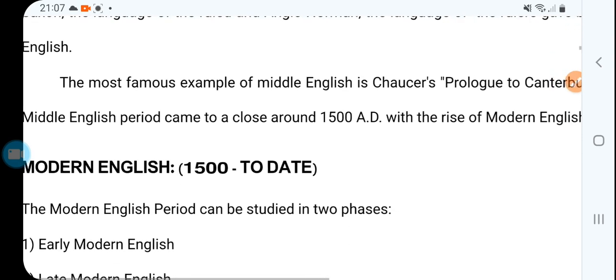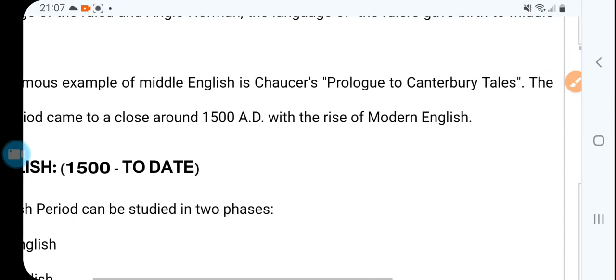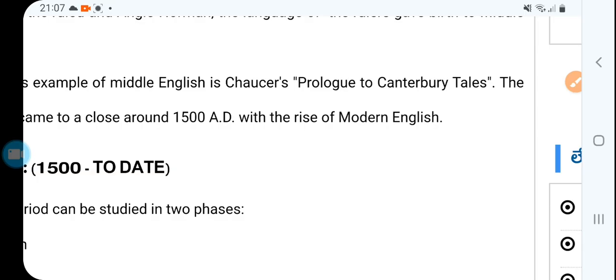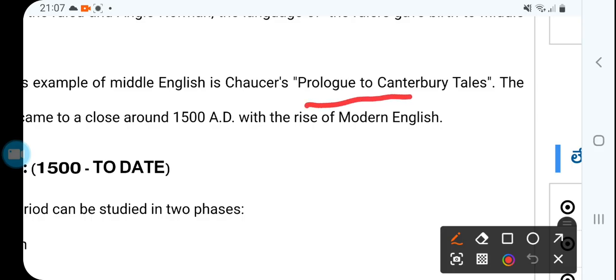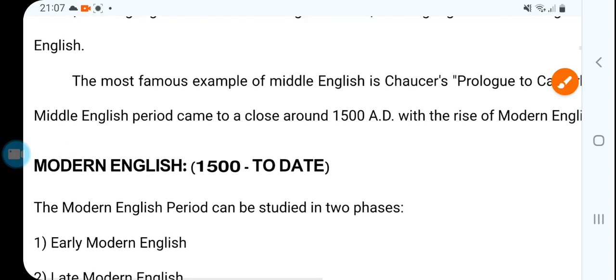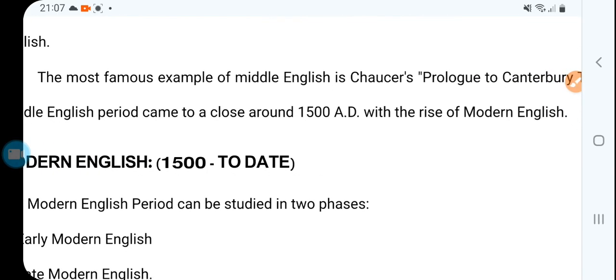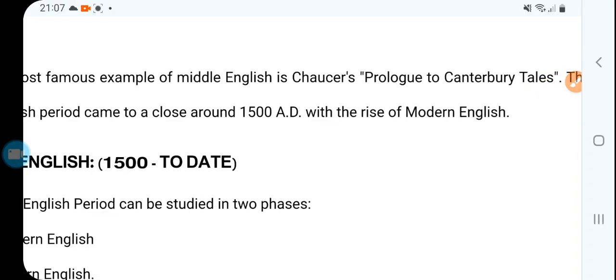The most famous example of Middle English is Chaucer's Prologue to the Canterbury Tales. Very important. The Middle English period, 1100 to 1500, came to a close around 1500 AD with the rise of modern language.